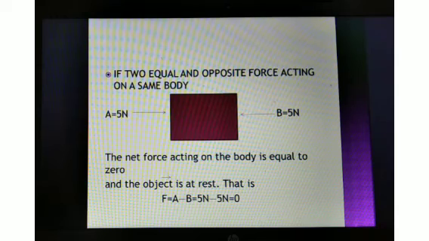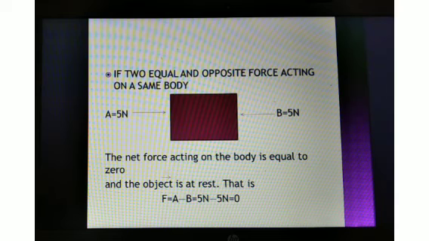Next, if two equal and opposite forces act on the same body, that is, A is equal to 5 Newton and the opposite force B is equal to 5 Newton, the net force acting on the body is equal to 0 and the object is at rest. That is, the force F is equal to A minus B, which is equal to 5 Newton minus 5 Newton, which is equal to 0.